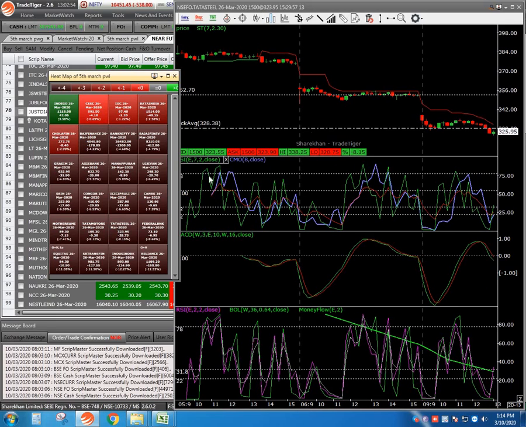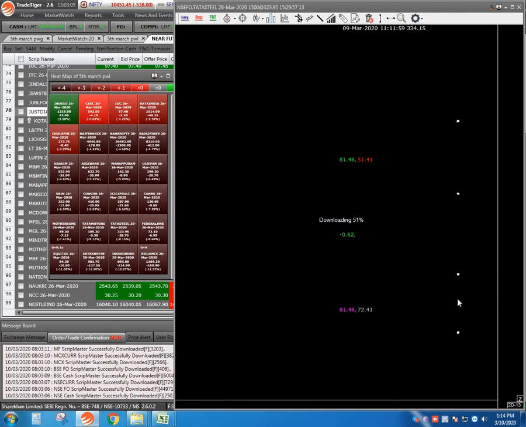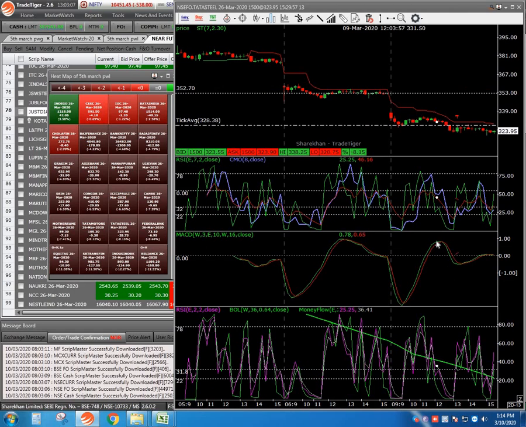As far as I am concerned, Tata Steel is the worst performing stock anybody can have. The Tata Group doesn't work at all. Even then, if you shorted this one at 331, it has come down to 323. 9 rupees profit, 1500 into 9.